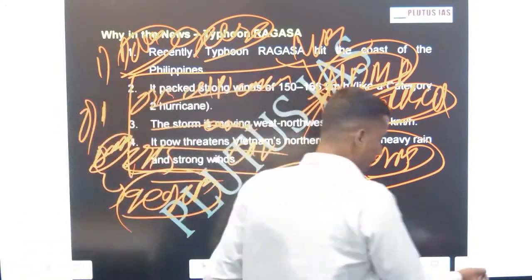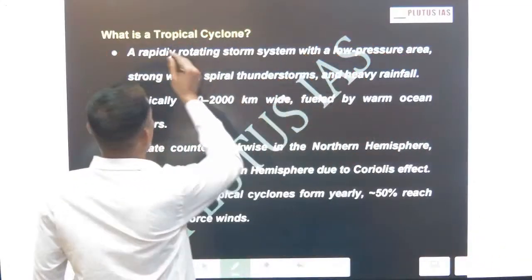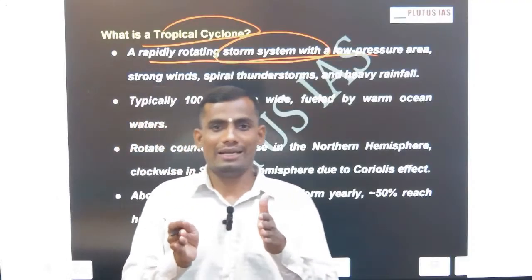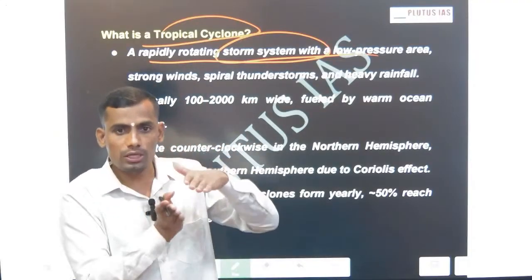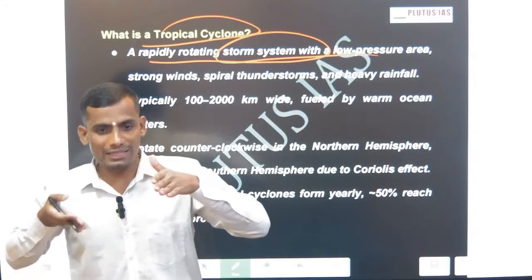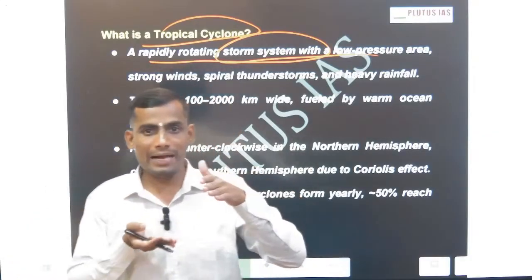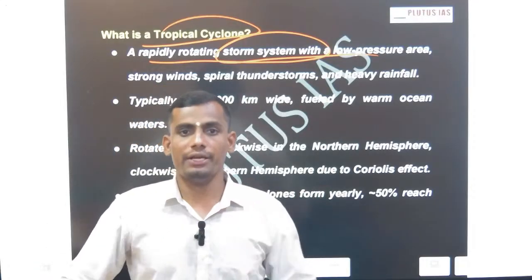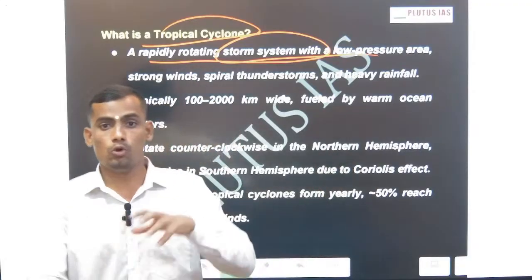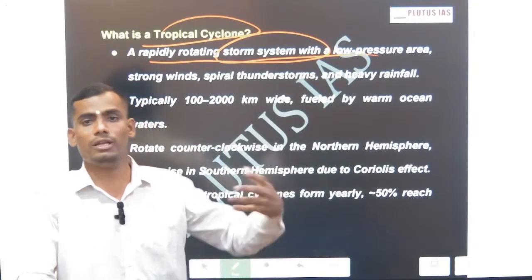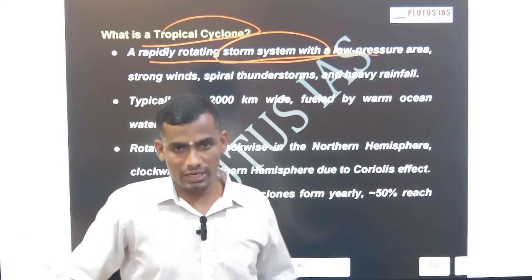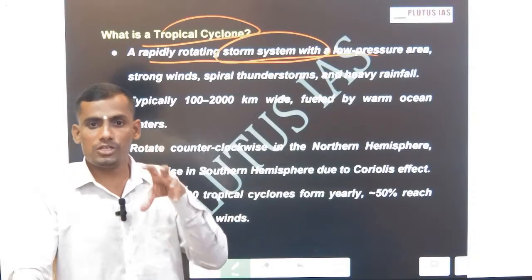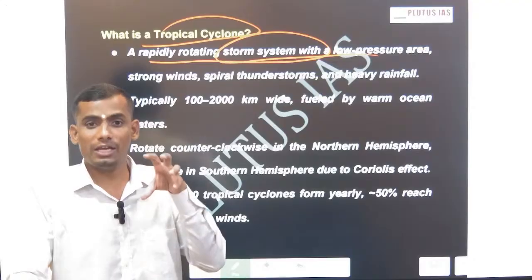Now let's begin. What exactly is a cyclone? What is a tropical cyclone? A rapid storm system with low pressure. That means a wind pattern carrying heavy moisture that breaks into particular land masses and causes heavy rainfall. We generally listen on All India Radio or PIB that there is a heavy storm, a low pressure belt created in the Bay of Bengal, which will lead to more rainfall in the coastal regions. So a cyclone is nothing but a low pressure belt carrying heavy moisture.